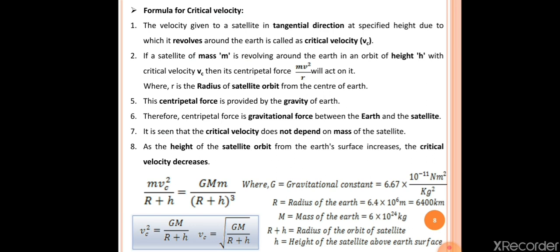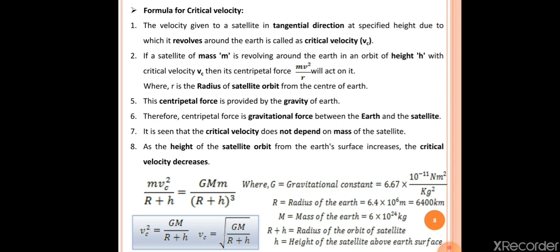In the next slide, our next point is formula for critical velocity. Before that, we have to know what is meant by critical velocity. See the first point, the definition of critical velocity is given. The velocity given to a satellite in tangential direction at a specific height due to which it revolves around the earth is called critical velocity. So this is the definition of critical velocity.